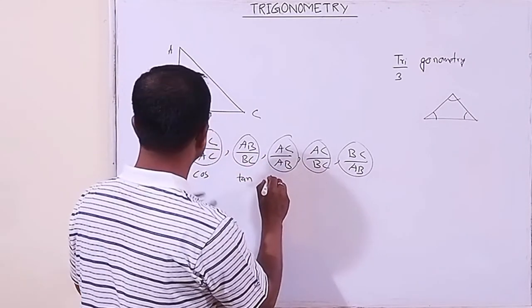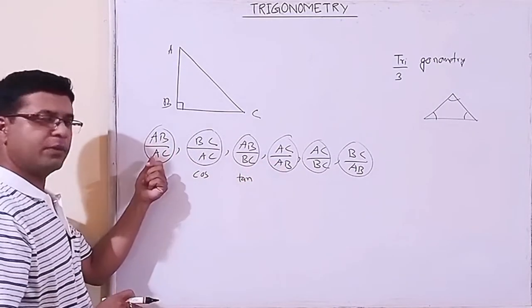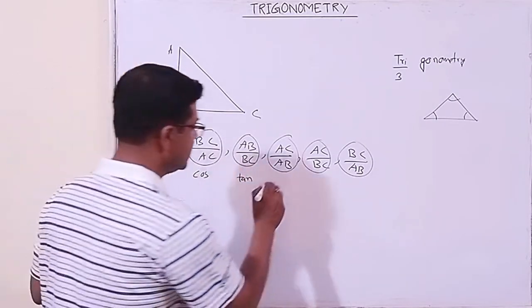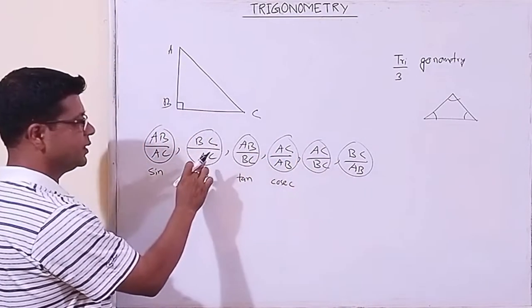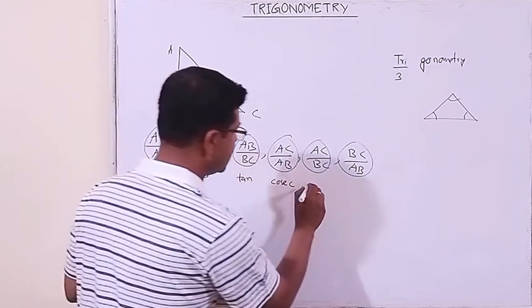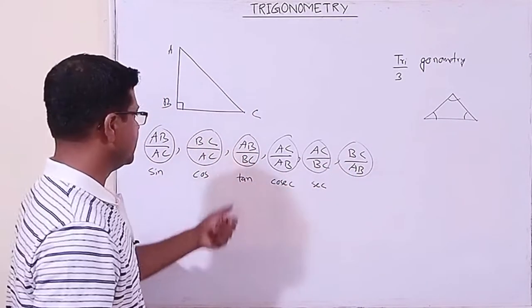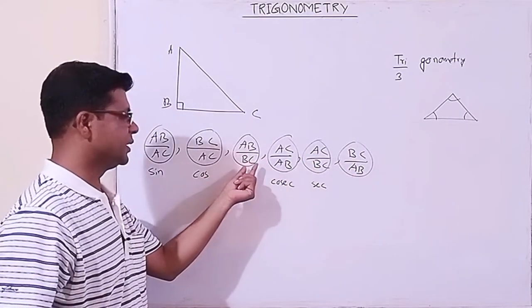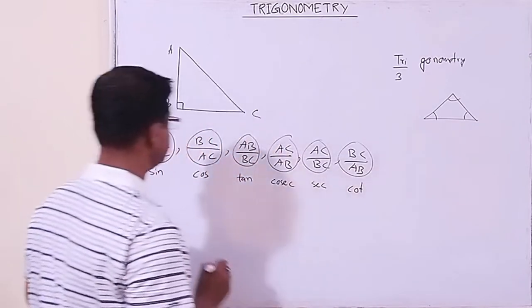AC by AB, you can see this ratio is the reciprocal of this one. This is termed as cosec. This ratio is the reciprocal of this one. This is termed as sec. BC by AB, this ratio is the reciprocal of this one. This is termed as cot.